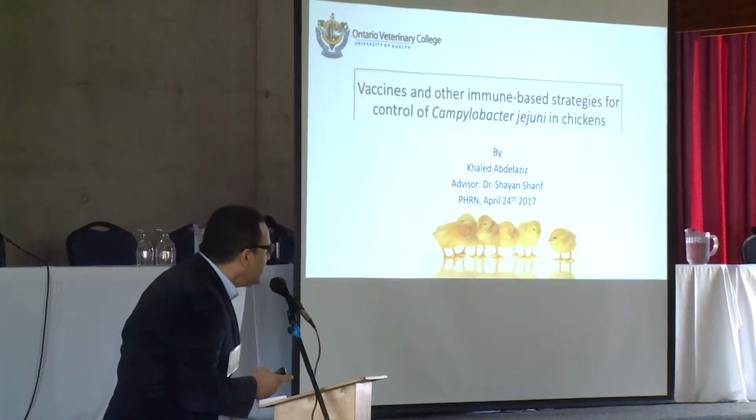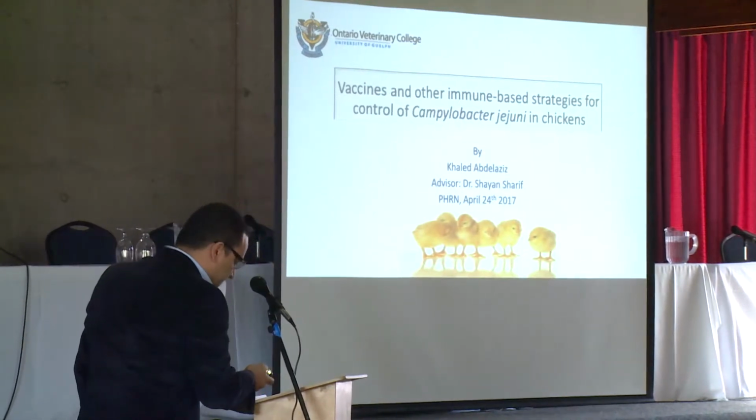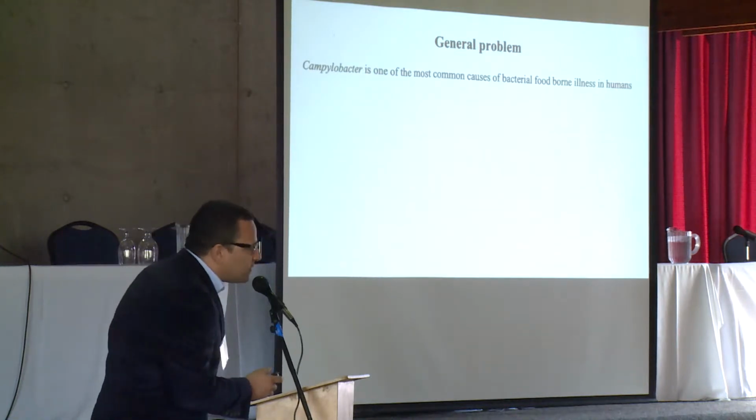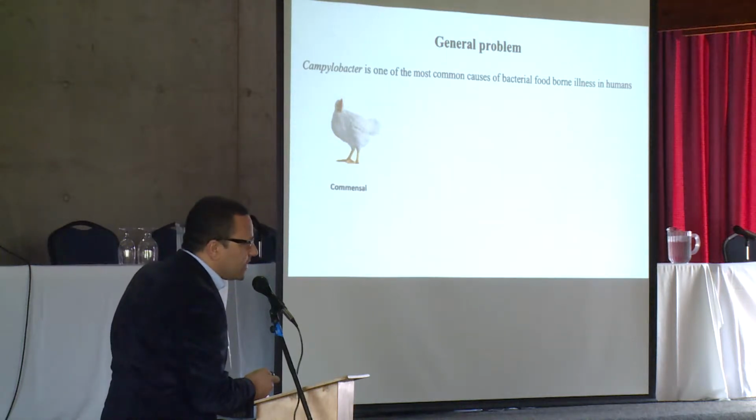So good morning, everyone. Today I will talk about our approaches to control Campylobacter in chickens. Campylobacter is one of the most common causes of bacterial foodborne illness in humans. It's considered a commensal bacteria in the chicken gut, and infected chickens serve as a reservoir and shed bacteria throughout their lifespan.